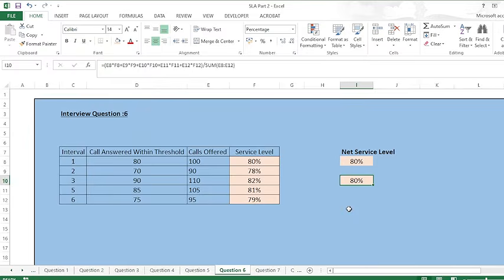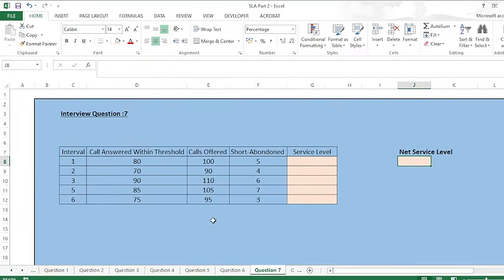So I have also explained why you use the sum product. You can explain this in the interview too, if they ask you why you use the sum product only. You should know why we use any Excel formula. So this is the answer. So moving on to the next question.